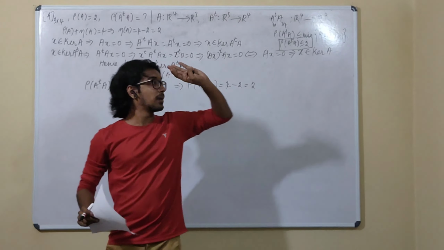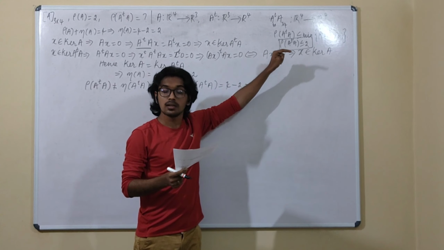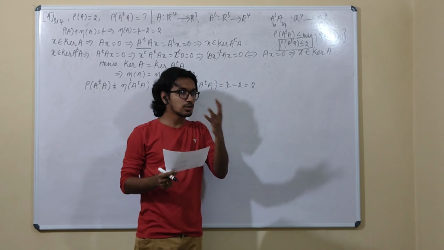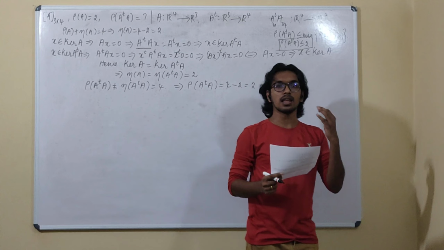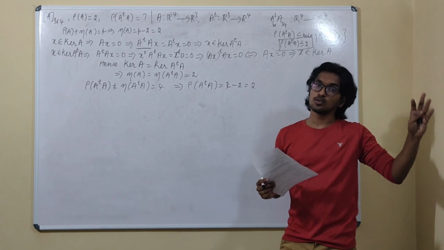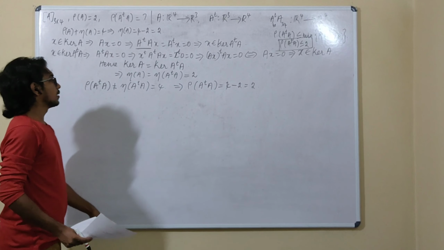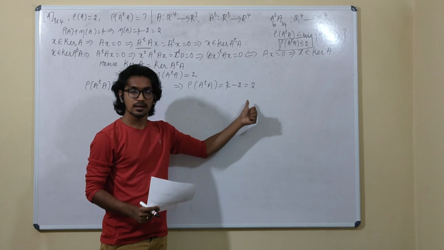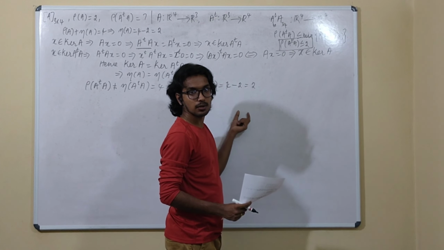If you simply apply this idea, you would get this, which is also given in option 4. That is also considered a right answer, but since this is a part B question, we have to look for the most appropriate one. Here we are able to prove that the rank of A transpose A is 2. Hence, among these two options, this is the most appropriate one.